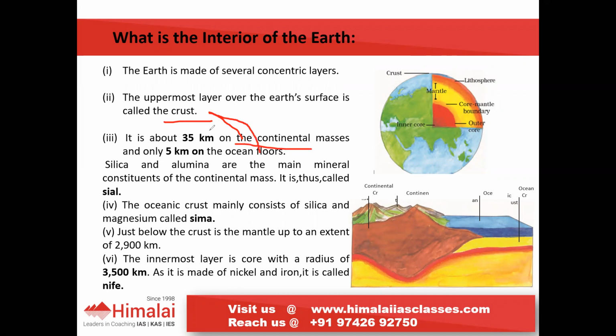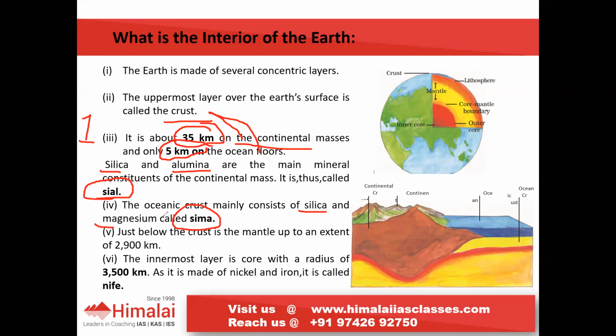Continental crust extends to 35 kilometers and oceanic crust extends to 5 kilometers, which means continental crust is thicker compared to oceanic crust. Continental crust is made up of silica and alumina, commonly called Sial. Oceanic crust is mainly made up of silica and magnesium, commonly referred to as Sima. The crust consists of only 1% of the total volume of our Earth.